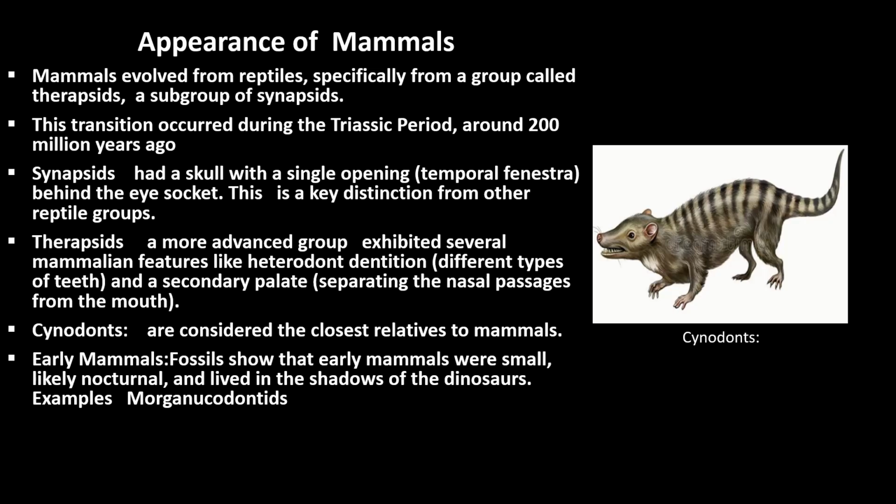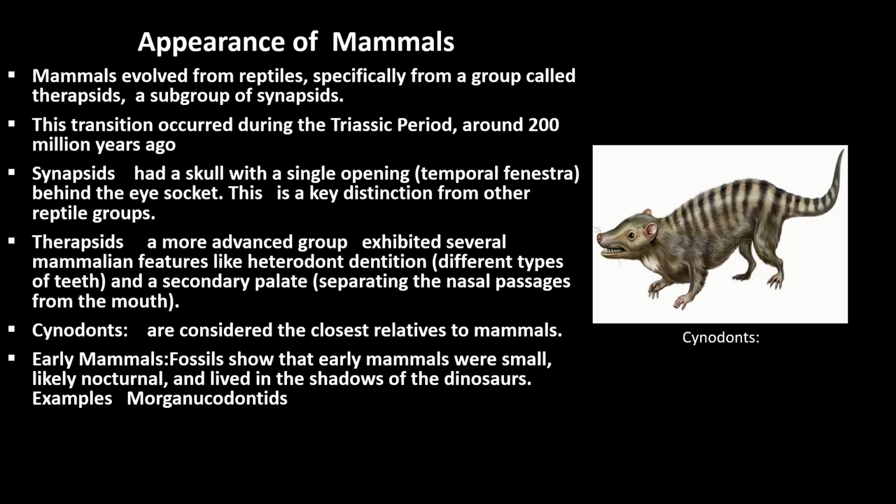Besides this, therapsids, a more advanced group, exhibited several mammalian characters, such as heterodont dentition. Heterodont means different types of teeth are present, that means incisors, canines, premolars, and molars. They also had a secondary palate, which separates the nasal passage from the mouth.